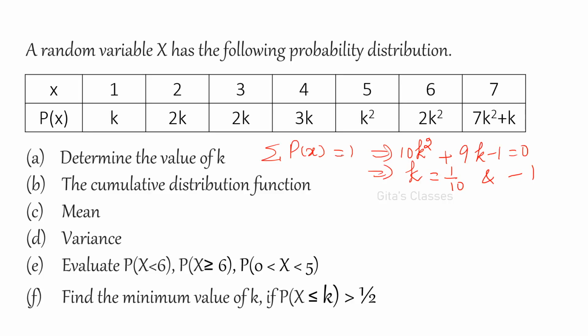And here the total probability is always 1. So you have to add all these values because it is discrete. You have to add all the values and you will be getting one equation. K is equal to 1 by 10 and minus 1. Minus 1 cannot be a probability. Therefore, 1 by 10 you have to consider.